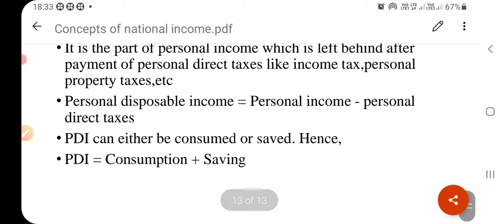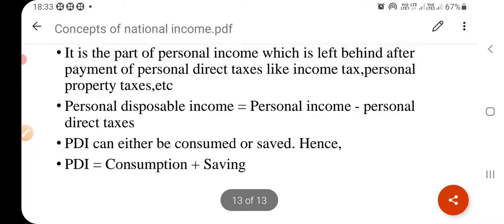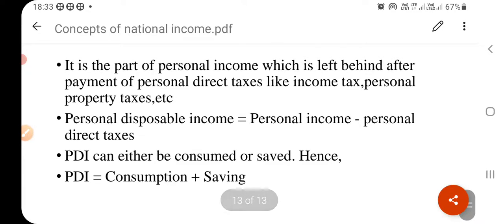Personal disposable income is equal to consumption plus saving. So these are the concepts we have discussed in this lecture.